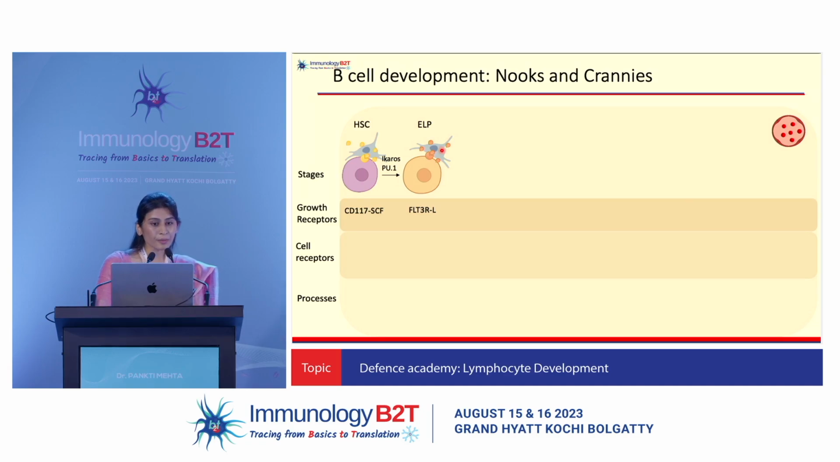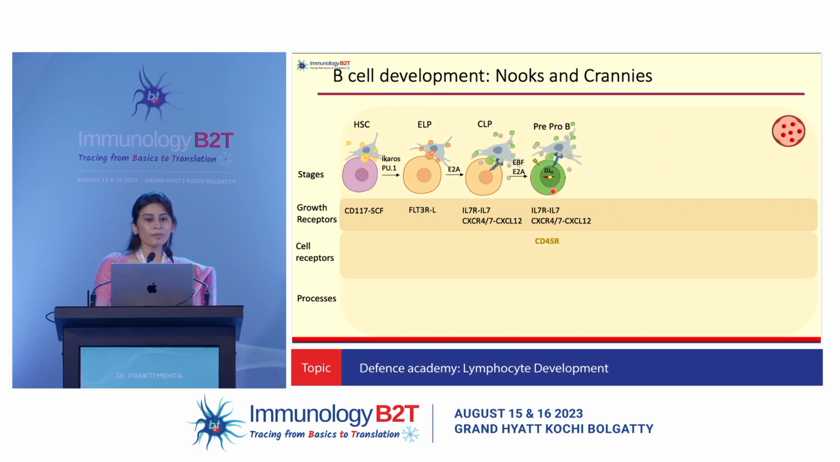interact with its ligand, which will result in expression of transcription factor E2A. This will result in further maturation of this cell to a common lymphoid progenitor stage and expression of interleukin 7 receptor along with CXCR4 and CXCR7. Further signals from this will result in expression of EBF, that is early B cell factor. Early B cell factor and E2A together bring about further maturation into the pre-pro B cell stage. So it is at this stage that the cell starts expressing CD45 and begins the heavy chain rearrangement with the